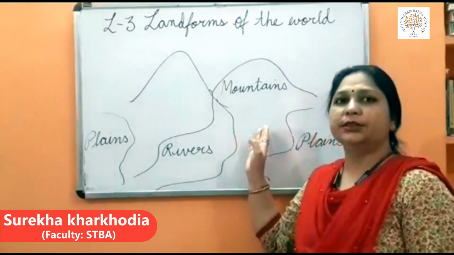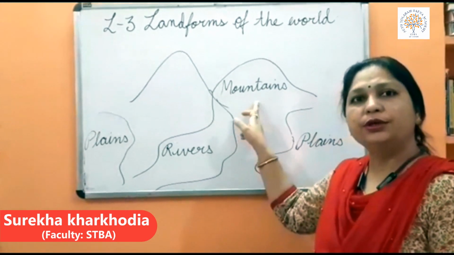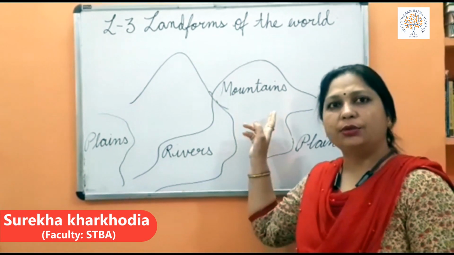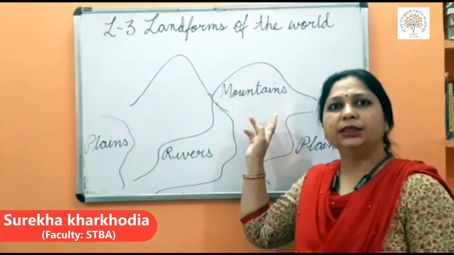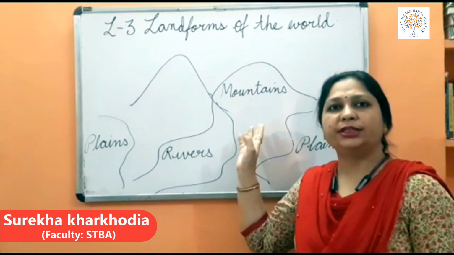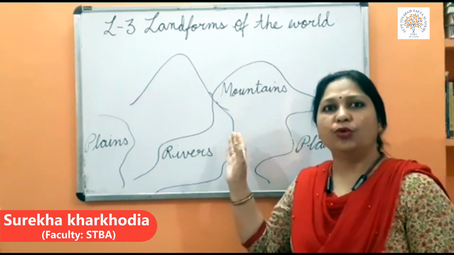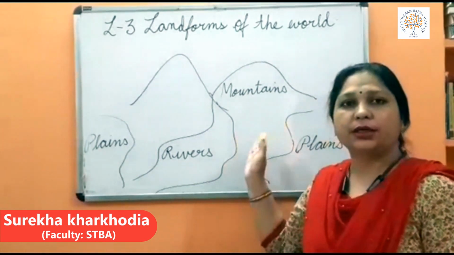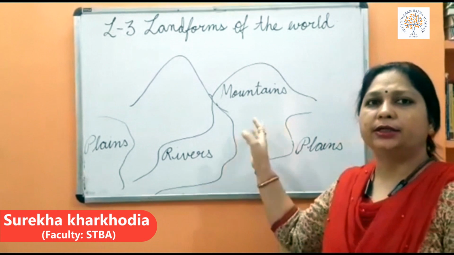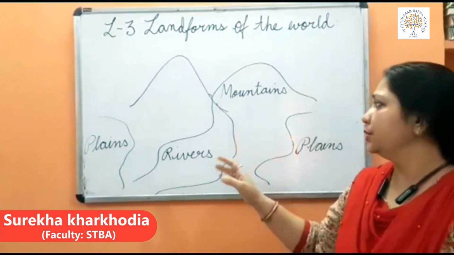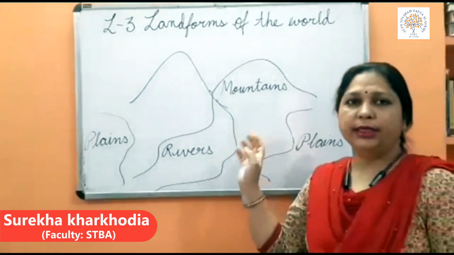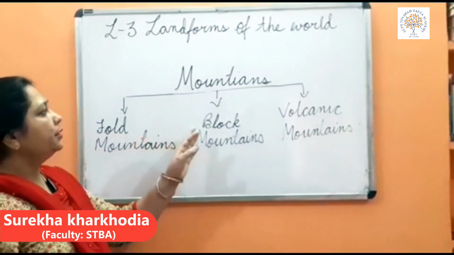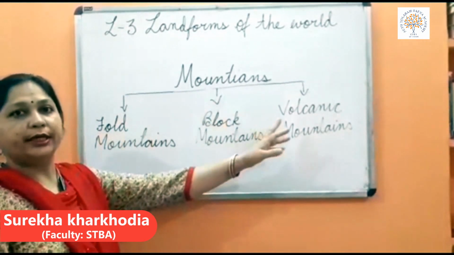So, first we are going to start with mountains. How were the mountains formed on the earth? Mountains were formed by the earth crust. As the pressure in the earth was more, with that force the earth crust came out of the earth and the mountains were formed. Children, there are mainly three types of mountains.